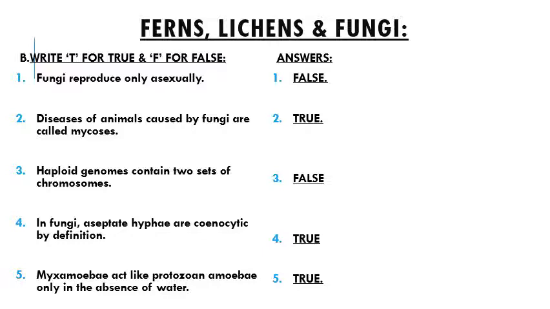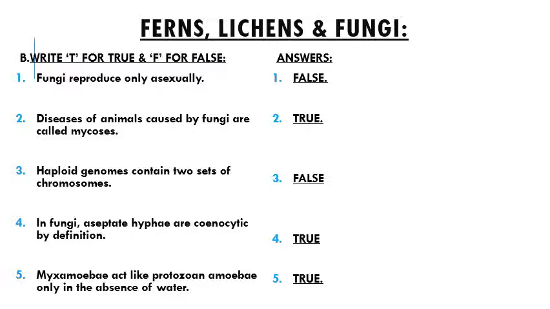Diseases of animals caused by fungi are called mycosis, that's true. Mycosis is fungal infection. Haploid genomes contain two sets of chromosomes, it's false. Haploid genomes contain only one set of chromosomes.